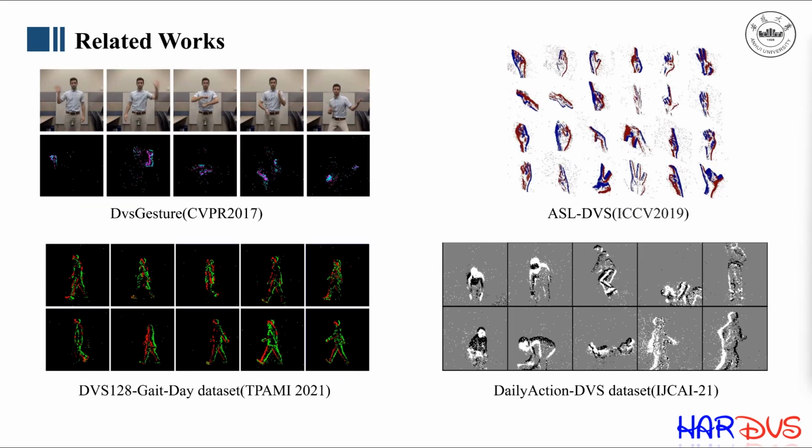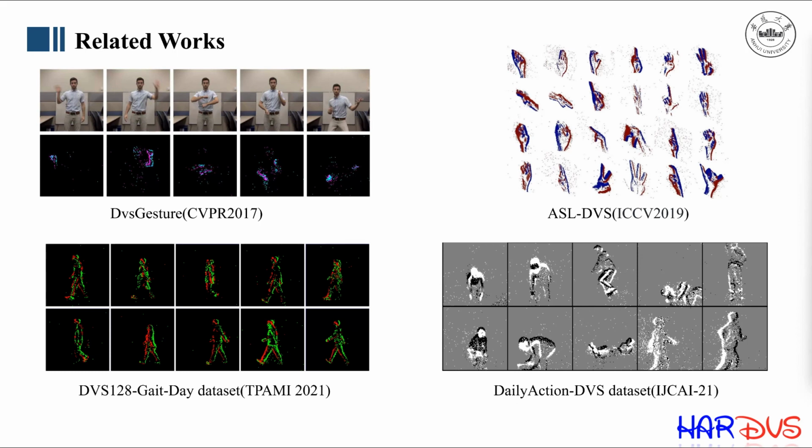There are currently some existing datasets for human action recognition, such as DVS gesture, ASL-DVS, DVS-128 gait day dataset, and daily action DVS dataset, etc. DVS gesture only includes 11 hand gesture categories from 29 subjects under 3 illumination conditions. ASL-DVS only contains 24 classes corresponding to 24 letters A to Y, excluding J, from the American Sign Language ASL.